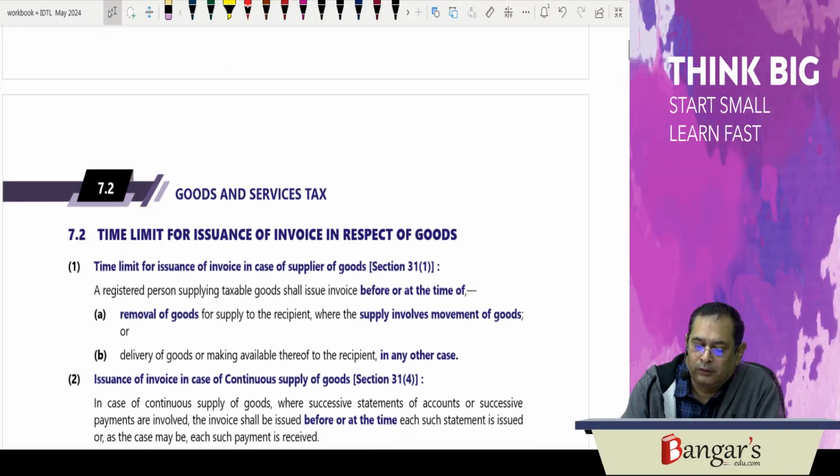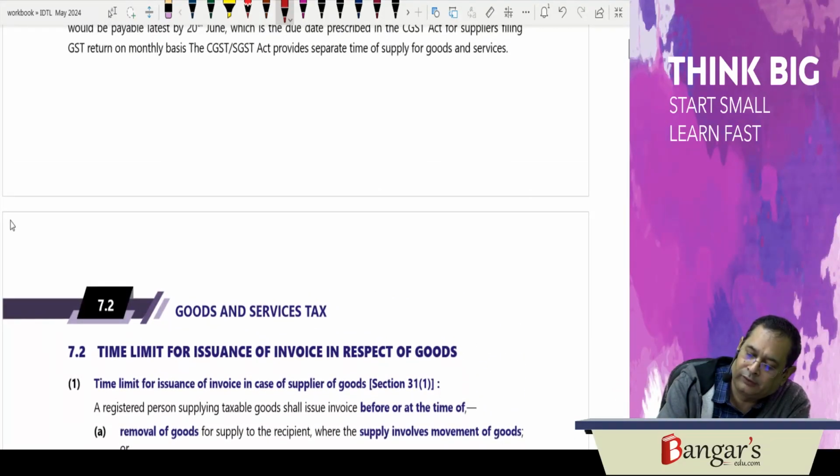Now, as you are aware, the time of supply is dependent upon the time limit for issuance of invoice provisions. So we will first discuss the relevant aspect. Section 31 deals with the provisions relating to tax invoice.